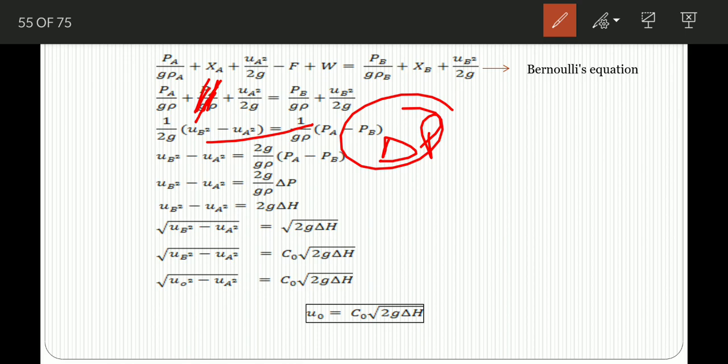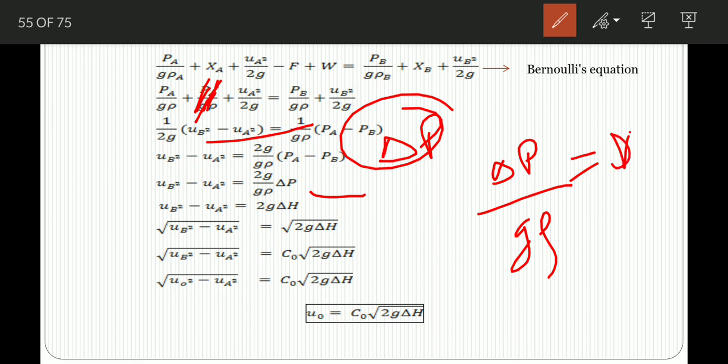Now you can write this del P upon G rho as del H. So the equation becomes UB square minus UA square equals 2G del H. Here we are writing del P over G rho equals del H. This is how it comes through the principle of statics.